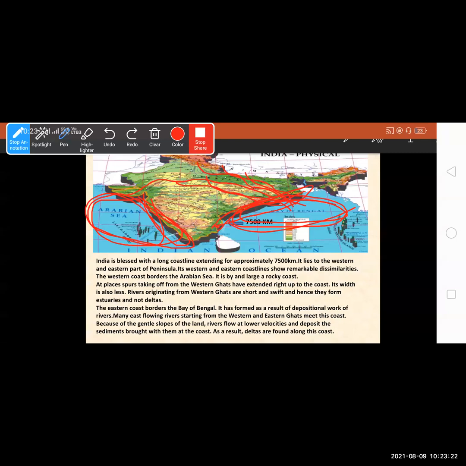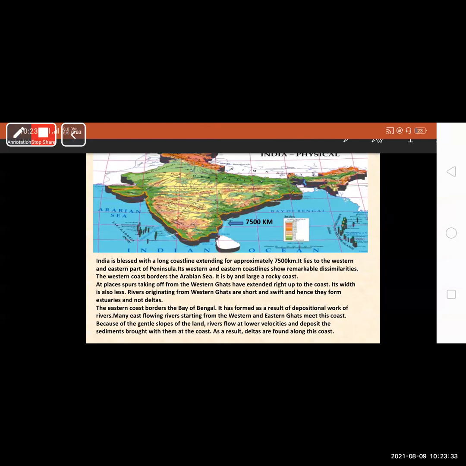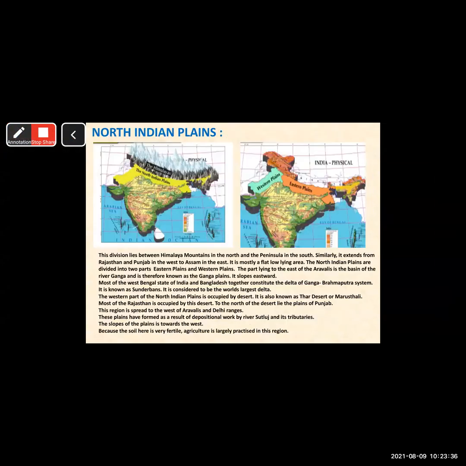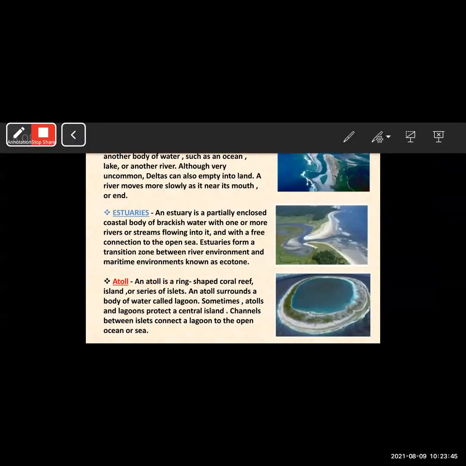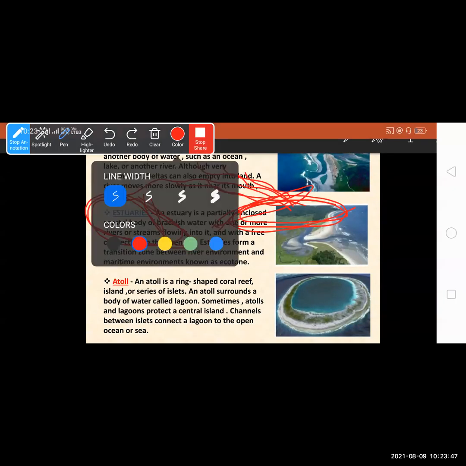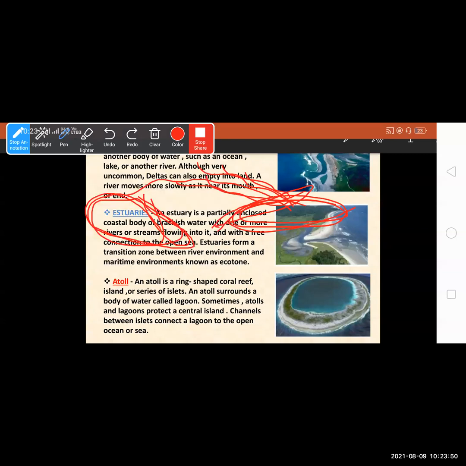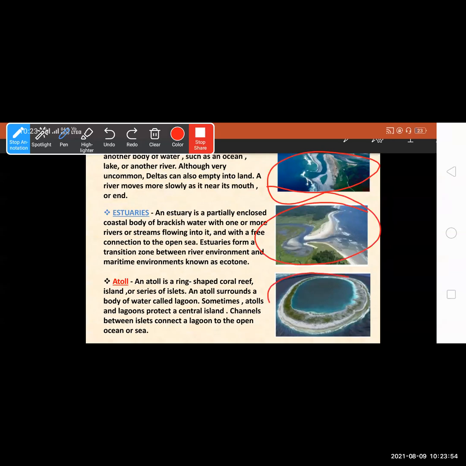Because of the gentle slopes of the land, rivers flow at lower velocities and deposit the sediments brought with them at the coast. As a result, deltas are found along this coast. Now let's see what is delta. See here, you can see in the picture, these are deltas, these are estuaries, and these are atoll.